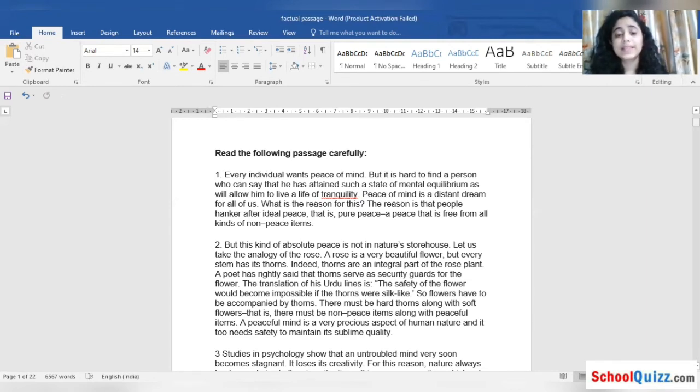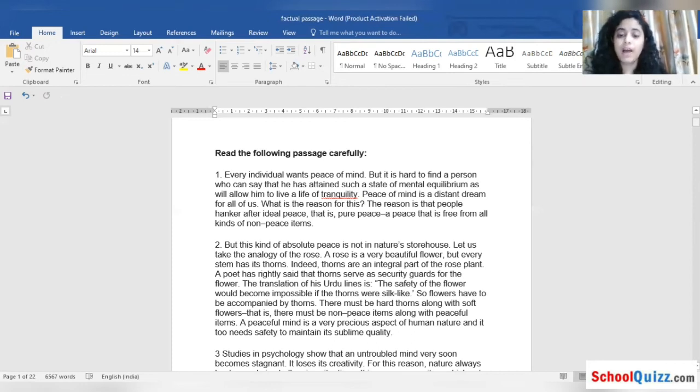The poet has rightly said that thorns serve as security guards for the flower. The translation of his Urdu line says the safety of the flower would become impossible if the thorns were silk-like. Means if there was no safety, we would go and pluck the flowers, without worrying about the risk of thorns. So that is the security purpose.